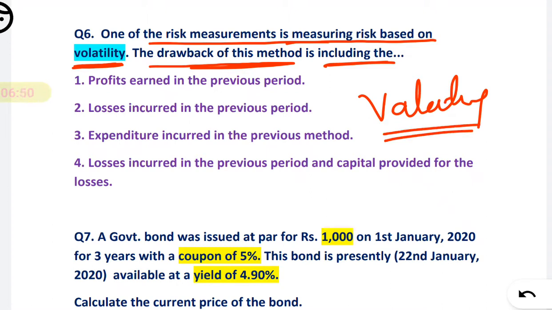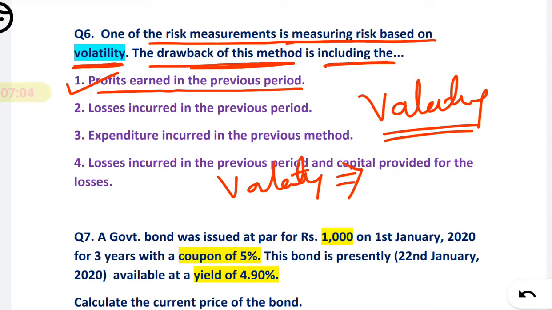What is the drawback of volatility? First, profit earned in the previous period. Why? See, I have told in the theory itself, first is the correct option. In volatility, risk is calculated by considering profit of a previous period.